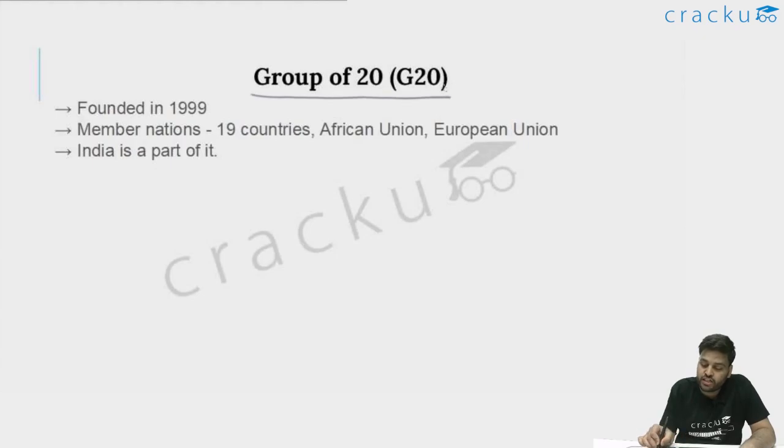Now let's move to Group of 20, G20. This was founded in 1999. It has 19 countries as members, plus the African Union and European Union are also a part of it. Now, India is a part of it. Point to be noted, India is a part of the G20. And India also hosted a G20 summit, I guess, a few years ago, 1-2 years ago. And again, it is not an organization. It is just an annual summit which happens, and 19 countries and the AU and EU participate in it. So it doesn't have any headquarters as it's not an organization.